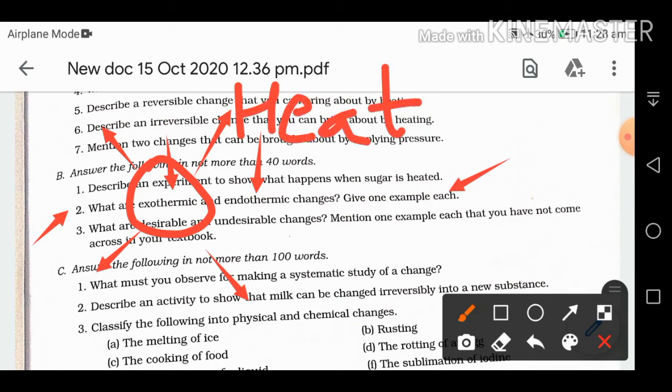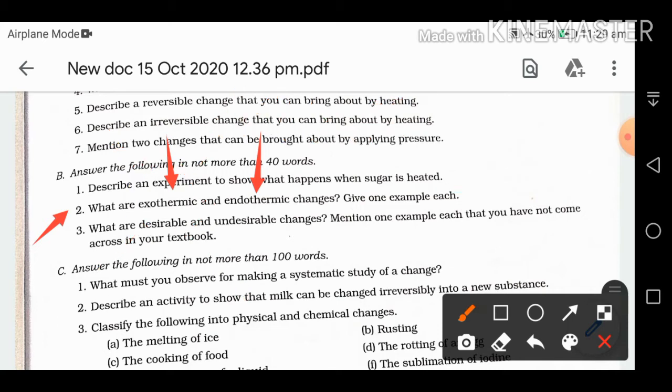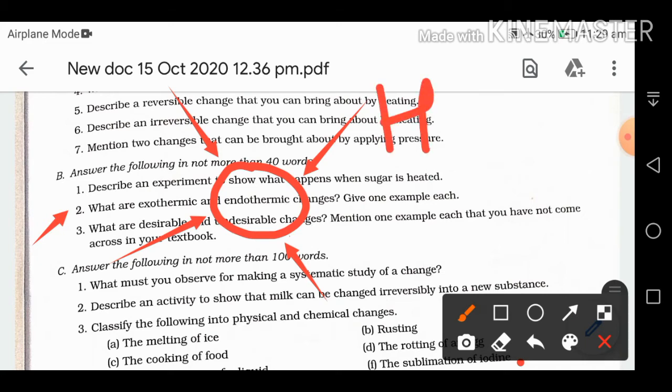And what is endothermic change? A change in which heat is taken in. Endothermic change is one in which heat is taken in to make a change. Endothermic, heat is taken in; exothermic, heat is given out.